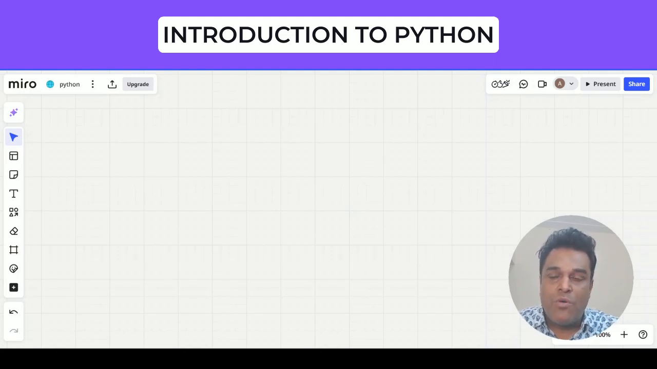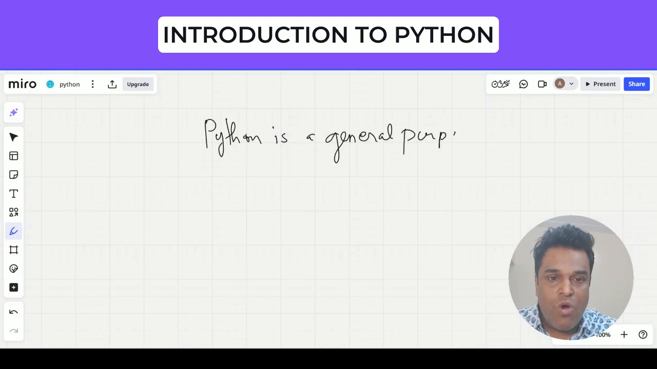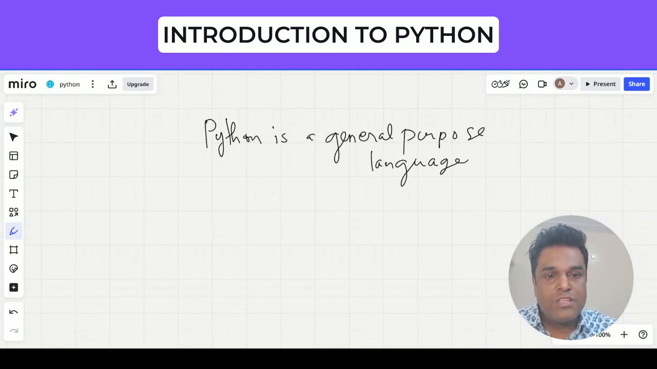Okay. So what we're going to do is understand Python and what exactly the Python programming language is. Let me tell you that Python is a general purpose programming language. Now, this is very important to understand: general purpose. Why is it called a general purpose language? It means that using Python, you can develop multiple applications.